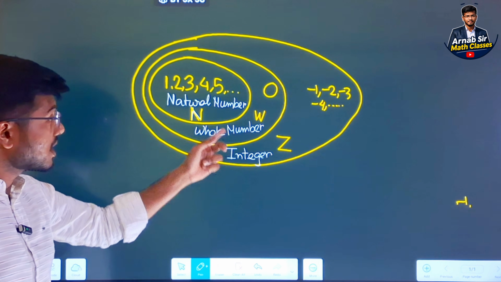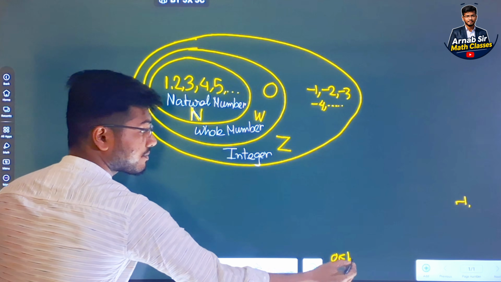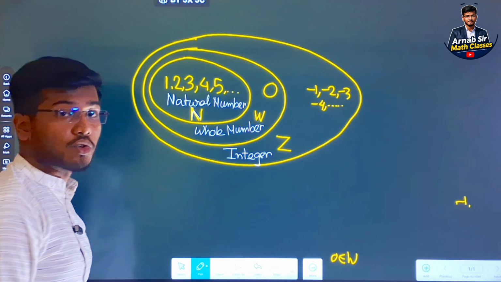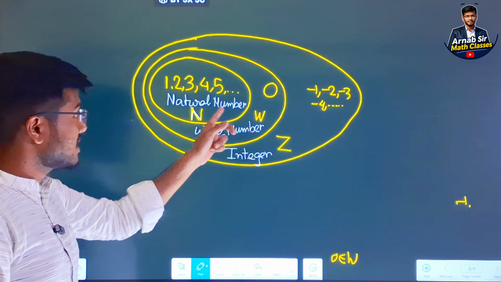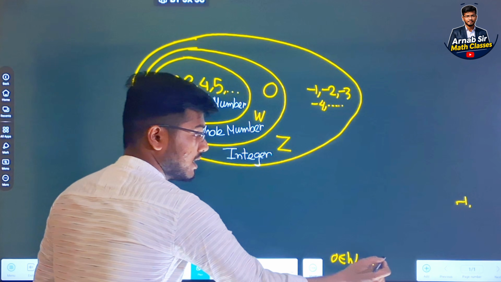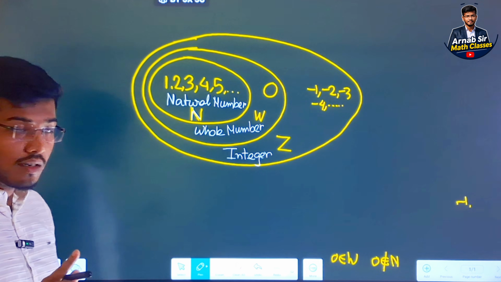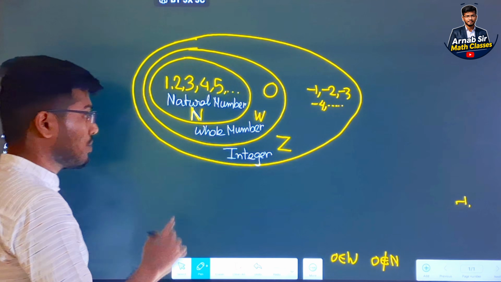Why is every whole number not a natural number? Suppose we take the number 0. 0 is a whole number. This is the sign of belongs to. 0 is a whole number, but can we say 0 is a natural number? Obviously no. 0 is not a natural number. Clear?